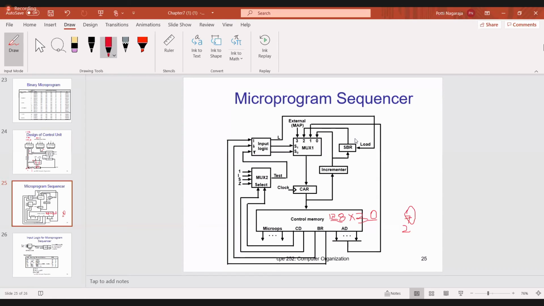And once program 2 is completed, it will return back to the main program by using the subroutine register, because it contains the address of the next micro instruction. Do you understand what I said?